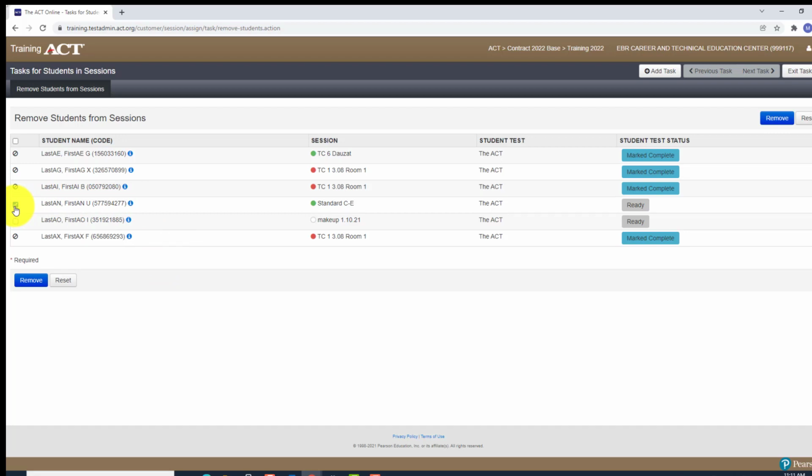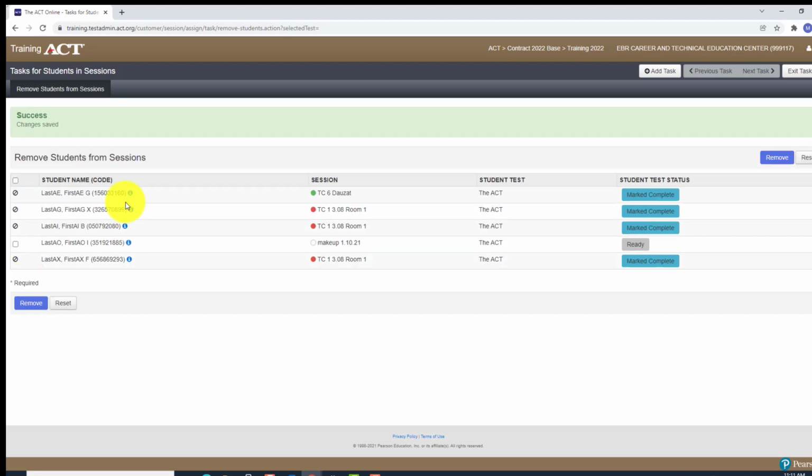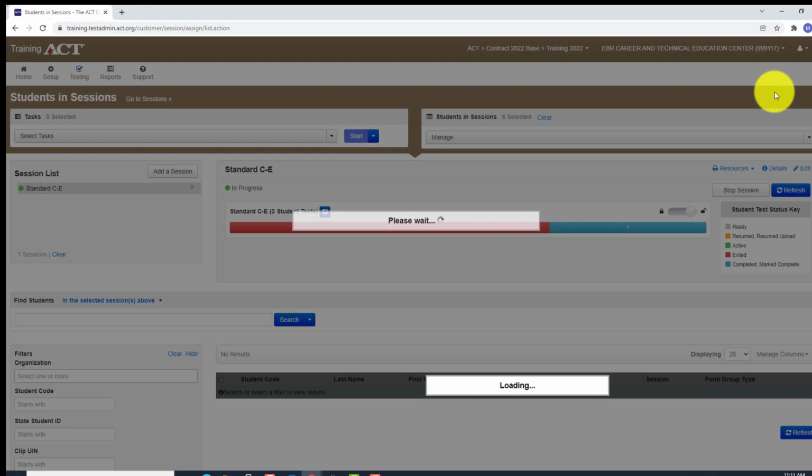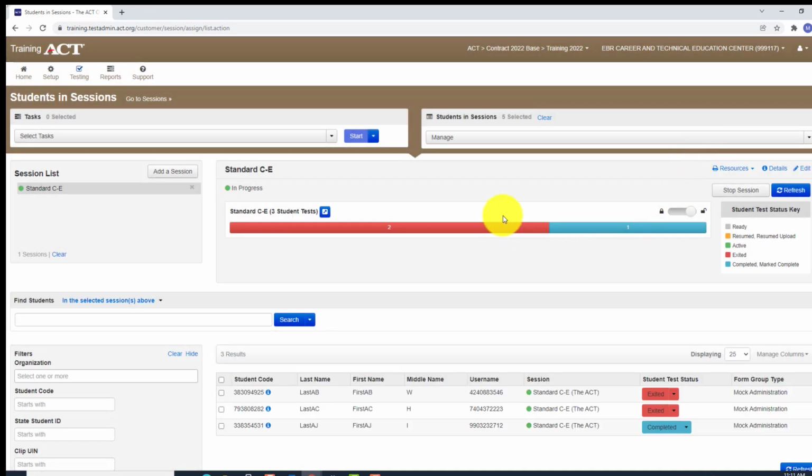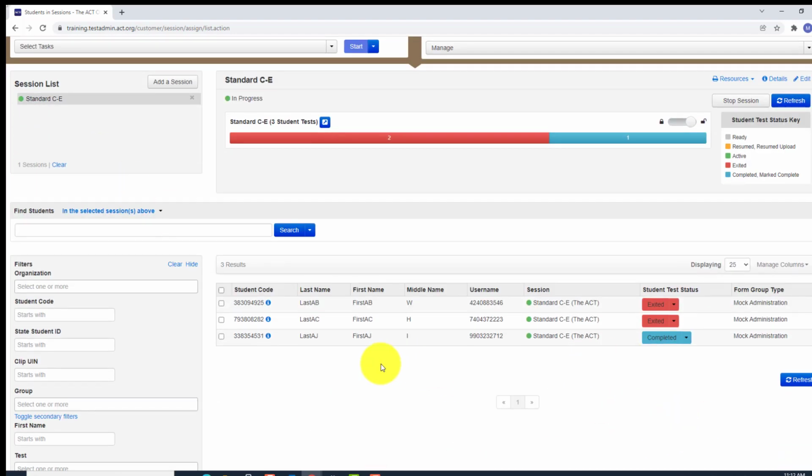So we're going to click on the little box next to the student's name, and then I'm going to click on Remove. All right. It says Changes Saved. Then I'm going to go to, and look, that student is no longer in this list. Then I'm going to go to Exit Task, and I want to show you something. Notice that we're still in this test session that I created, and that student is no longer there.